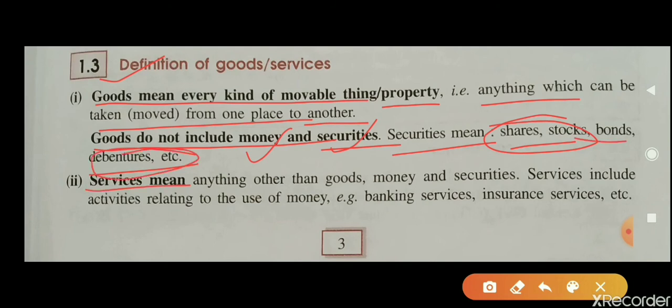Now next, services means anything other than goods, money and securities. The things which are other than goods, money and securities are called services. Services include activities relating to use of money, for example banking services, insurance services. The bank is keeping your money, so the bank is giving you a service. In the same way, insurance services. For these services we have to pay the tax. Okay, so these are goods and services.